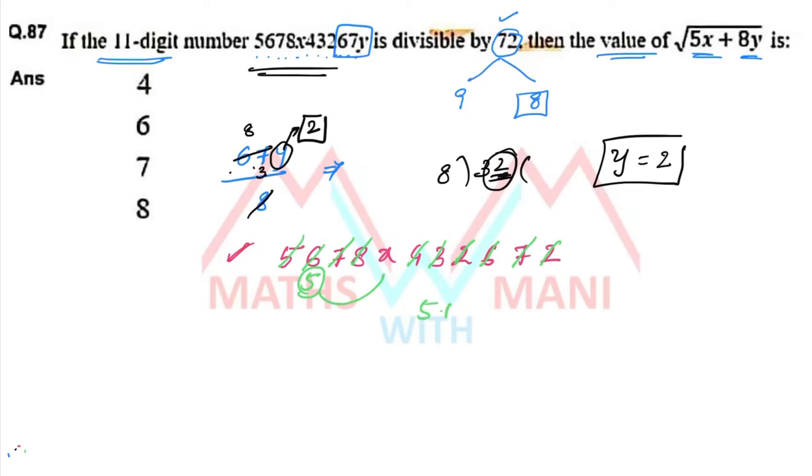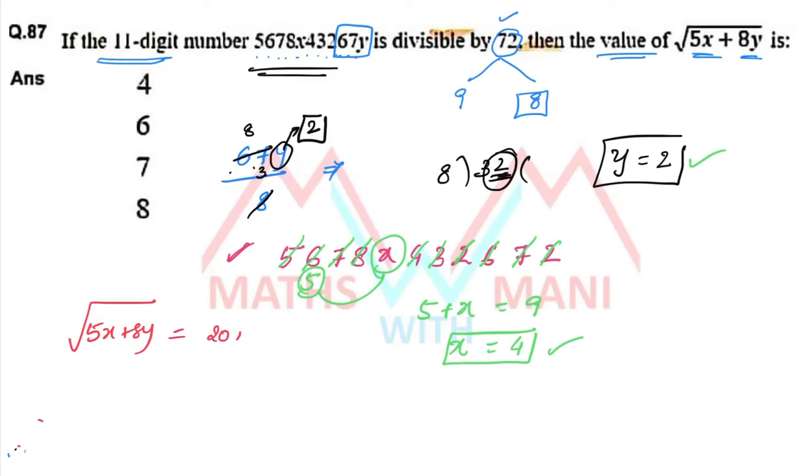5 plus x should be equal to how much? Digital sum, that is 9. So what is the value of x? 9 minus 5, 4. If x is equal to 4, then only the total sum of the digits is divisible by 9. Okay, so now x is equal to 4 and y equal to 2, then square root of 5x plus 8y, 5 into 4 is 20, 8 into 2 is 16, 20 plus 16 is 36, square root is 6. Second option is the correct answer. Okay, so this is the correct value for the question number 87.